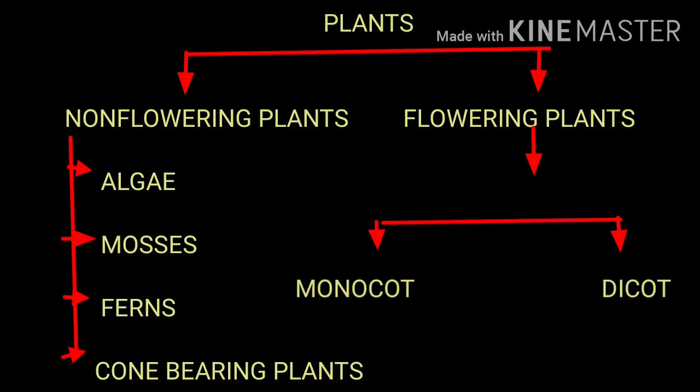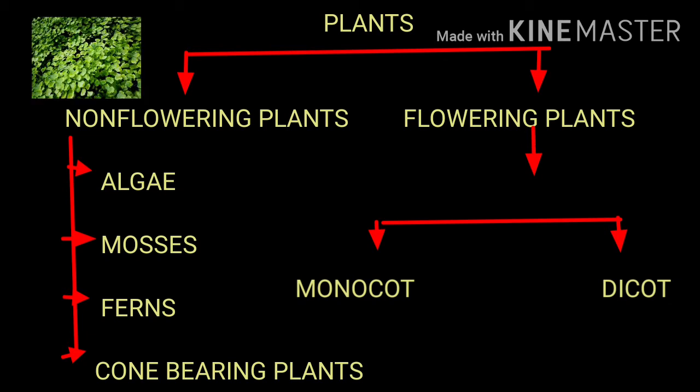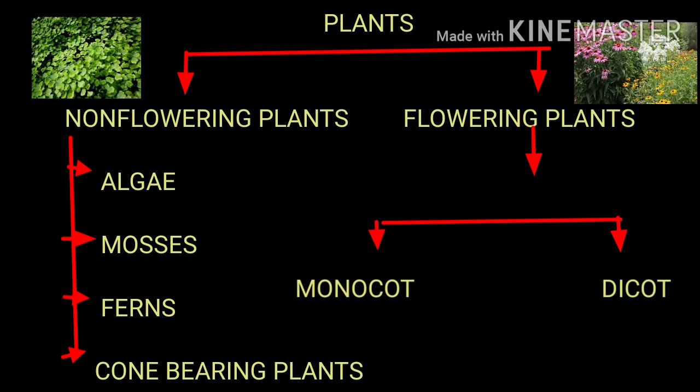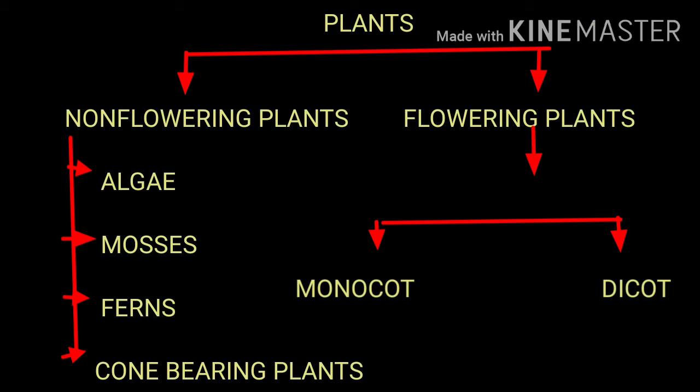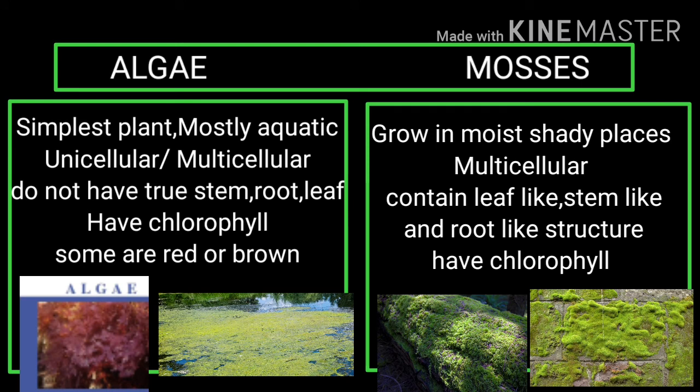Plants are broadly classified as non-flowering plants and flowering plants. Non-flowering plants do not bear flowers, whereas flowering plants have flowers. Non-flowering plants are further classified as algae, mosses, ferns, and cone-bearing plants. And the flowering plants are close-seeded plants, and they are further divided into monocot and dicot plants. First, we discuss the non-flowering plants by comparing algae and mosses.